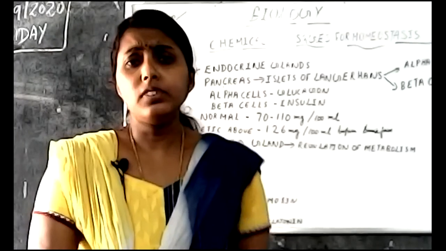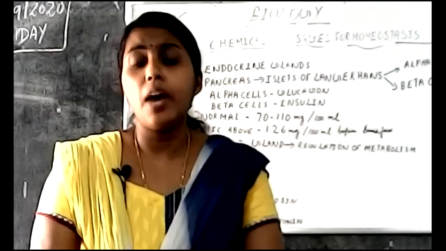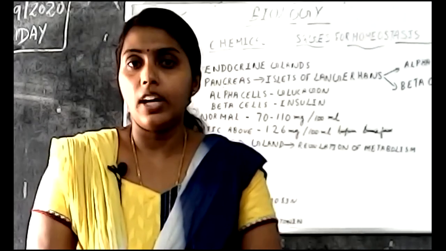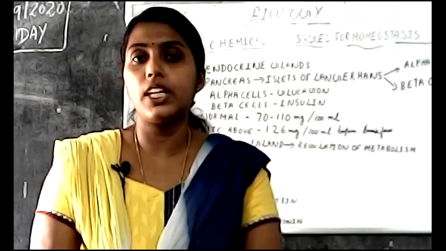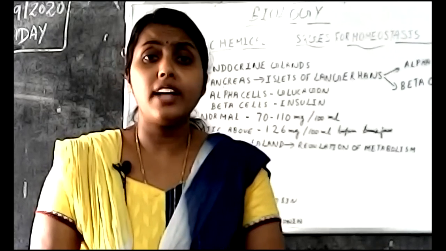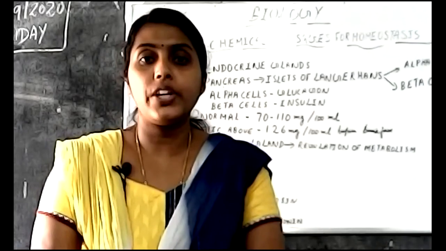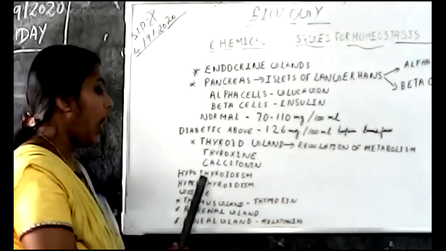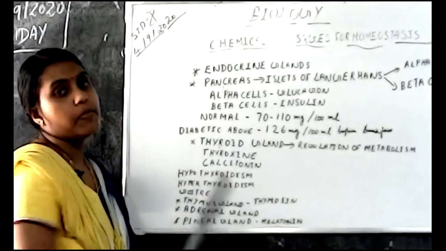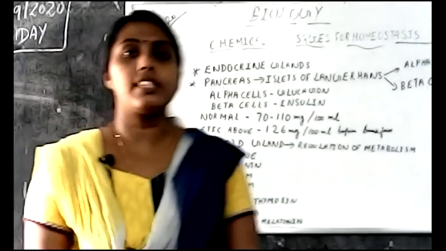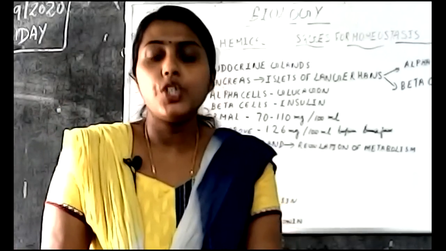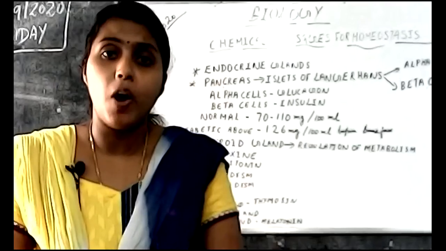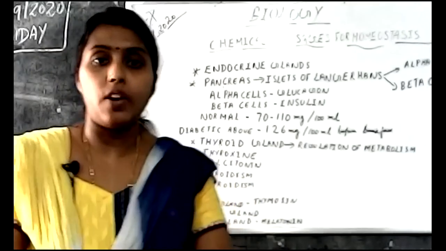So what happens if less thyroxine is produced in our body? Thyroxine should be produced in a particular amount. If that amount is not produced, it results in a diseased condition called hypothyroidism. Hypothyroidism is the diseased condition in which the hormone thyroxine is produced in less amount. Okay, hypothyroidism.